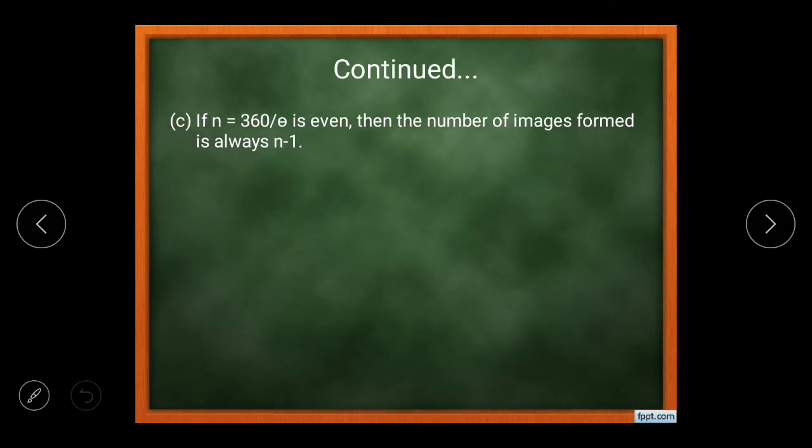And the third thing is, if n is equal to 360 by theta is even, हमने माना कि n की वैल्यू 360 बाय थीटा अगर ये इवन नंबर देती है, then the number of images formed will be n minus 1.